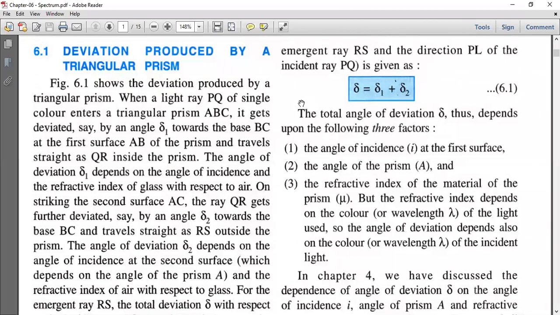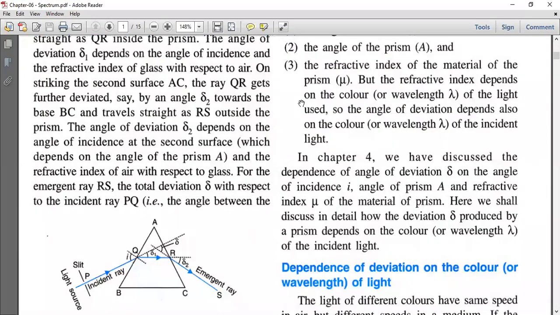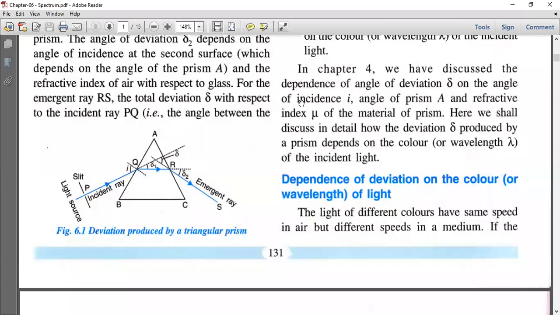So the first thing is deviation produced by a triangular prism. We all know how a prism produces deviation. In this figure you can see, when a ray of light enters from rarer medium to denser medium, prism is a denser medium, what happens? The ray bends towards the normal. So first refraction occurs on the first surface.